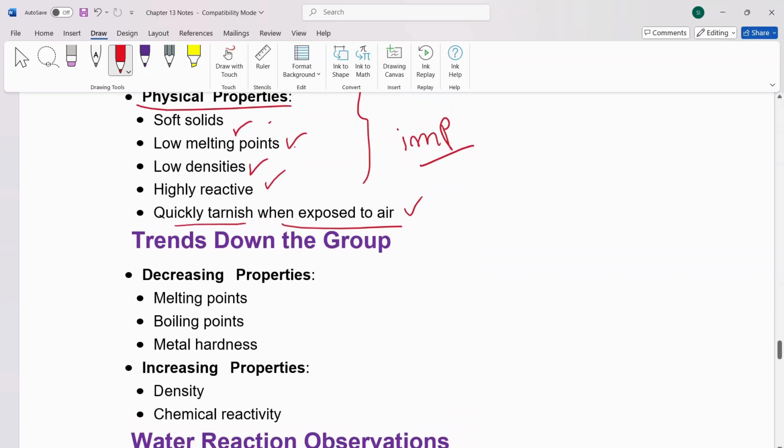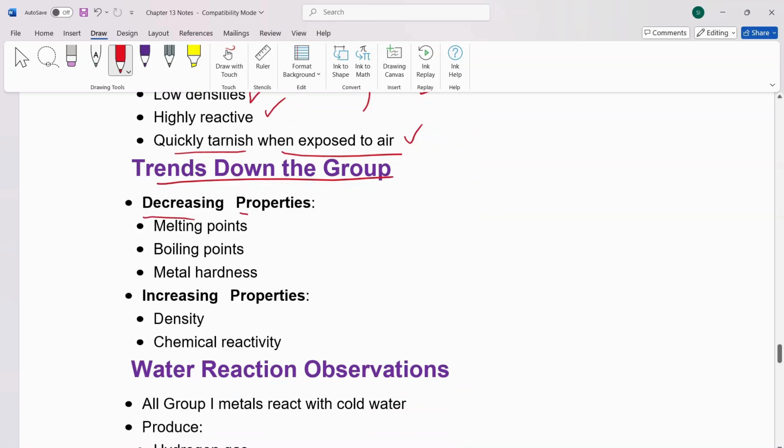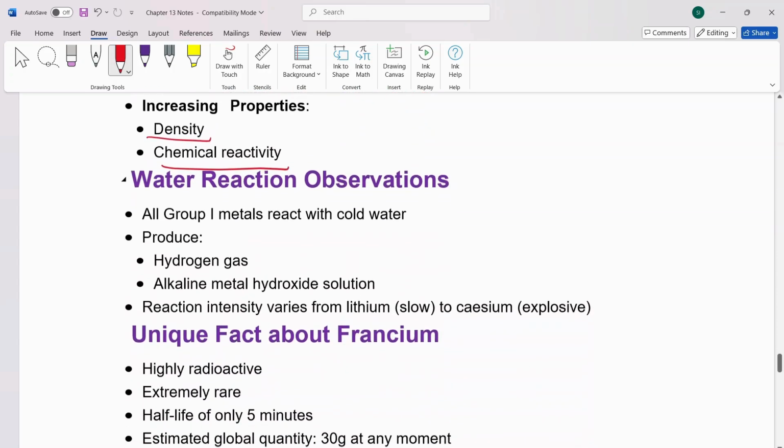Trends down the group. What are the trends down the group? They have decreasing properties: melting points decrease, boiling points decrease, metal hardness decreases. What are the increasing properties down the group? Density keeps on increasing, chemical reactivity keeps on increasing.